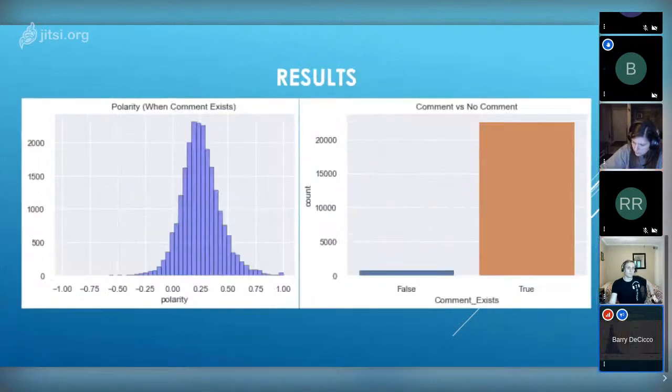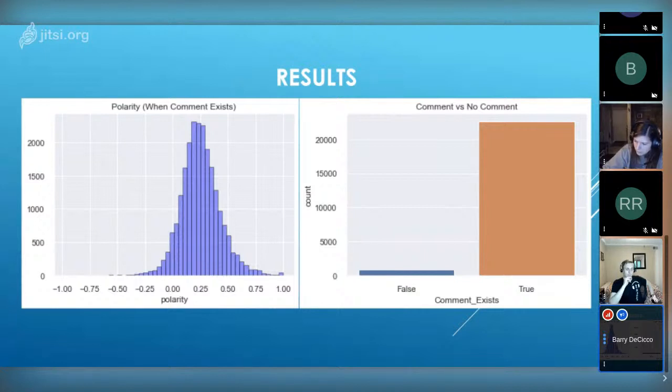What does polarity mean? Basically, these are positive comments. So what we're seeing is generally people have a positive comment about what they're doing. There's an old saying in customer satisfaction that the people who are most happy or least happy, most angry, will leave comments.